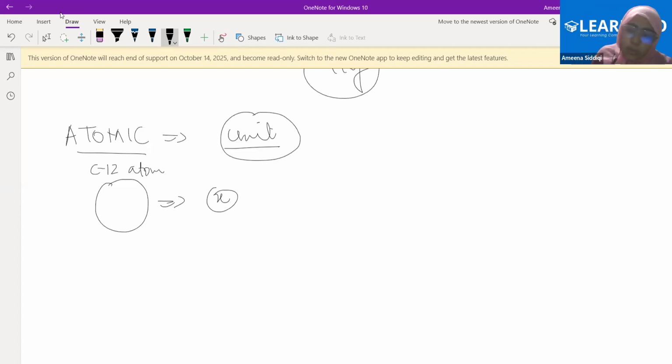Now see what happens. I divide this into 12 parts. Please don't go on my drawing, just assume that there are 12 equally divided parts. So simple mathematics will tell you that the mass of each part will be X divided by 12.